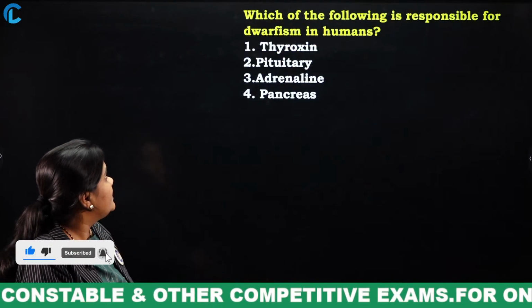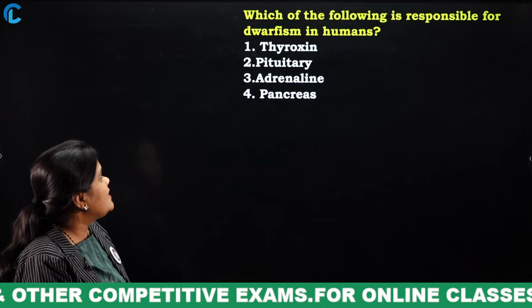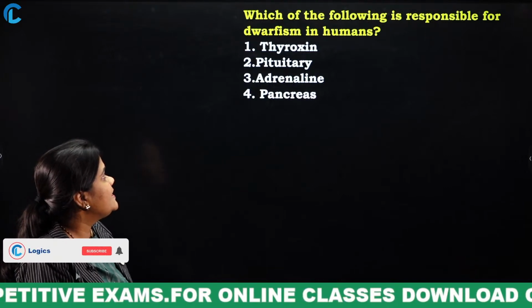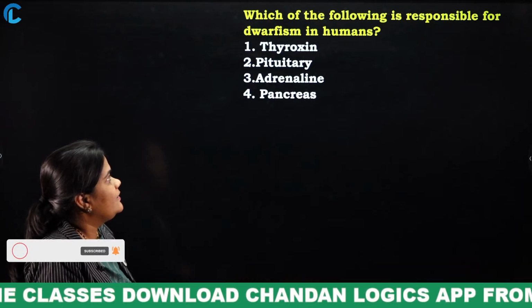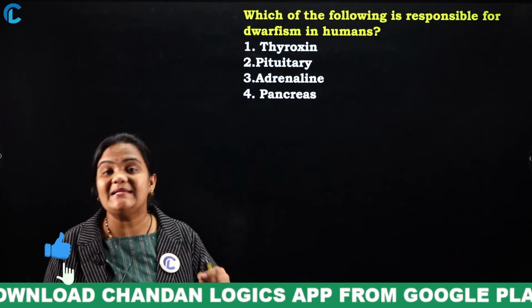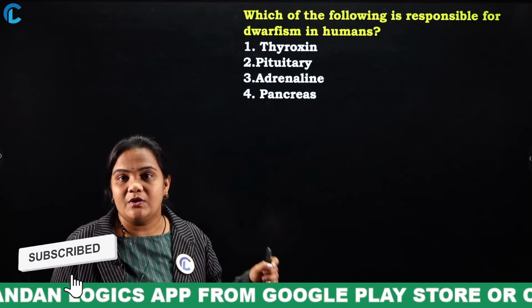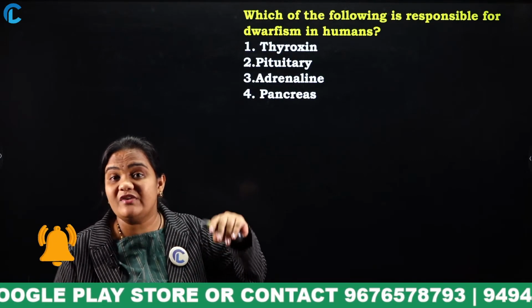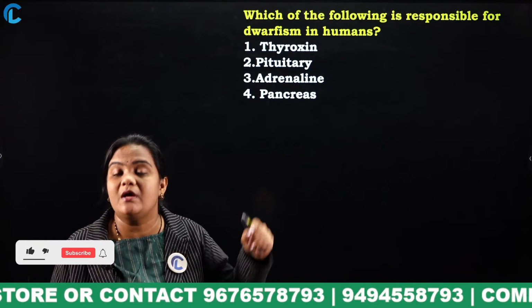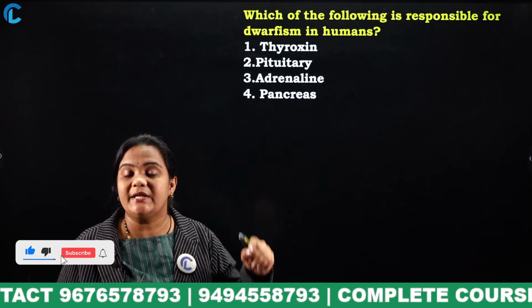Next. Which of the following is responsible for dwarfism in humans? Thyroxine, pituitary, adrenaline, pancreas gland. Which of the following glands is responsible for dwarfism? You know what dwarfism is, okay? Someone who will look very short. Which hormone is responsible for the dwarfism condition in humans?